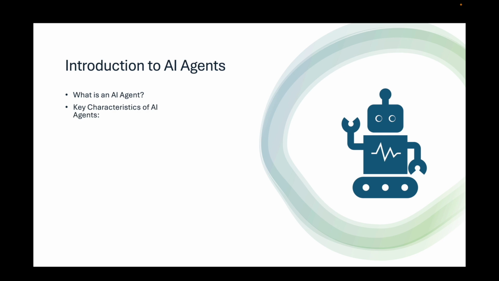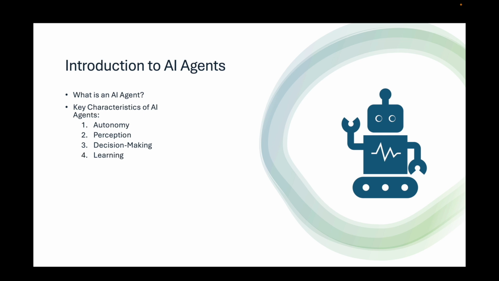Key characteristics of AI agents. 1. Autonomy. They operate without direct human intervention and control their actions based on input data and predefined objectives. 2. Perception. They can perceive the environment through sensors or other data sources, e.g., data APIs, images, text. 3. Decision-making. They use algorithms to make decisions or take actions aimed at achieving specific goals.